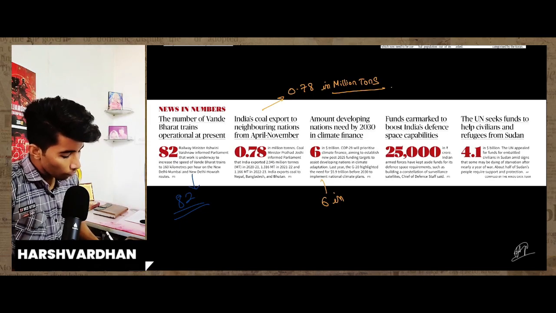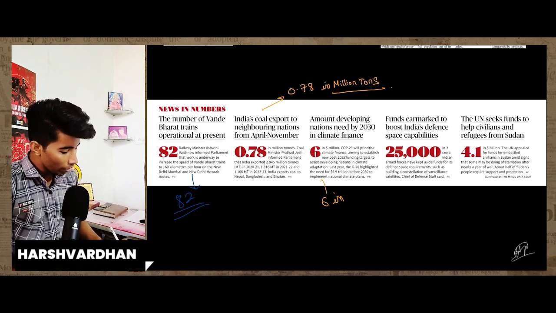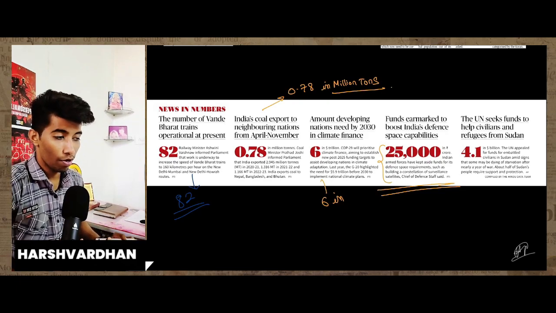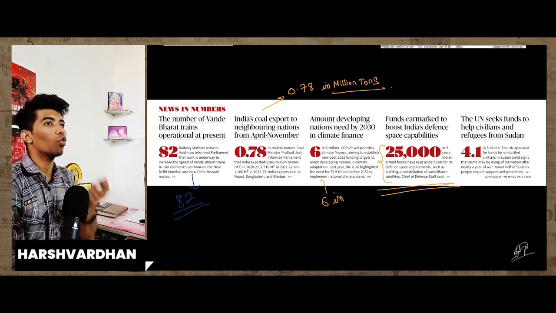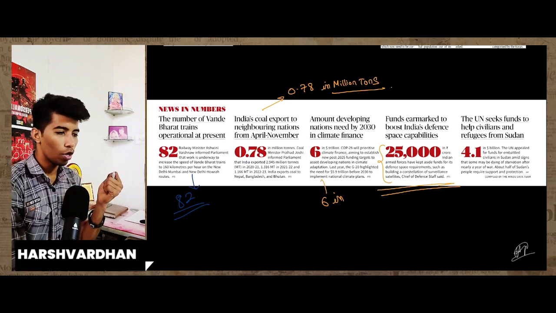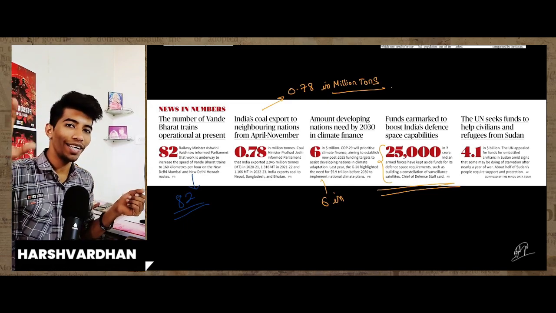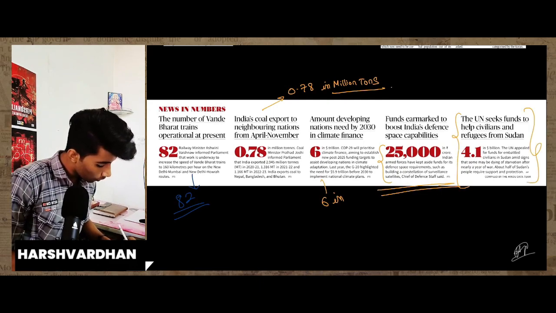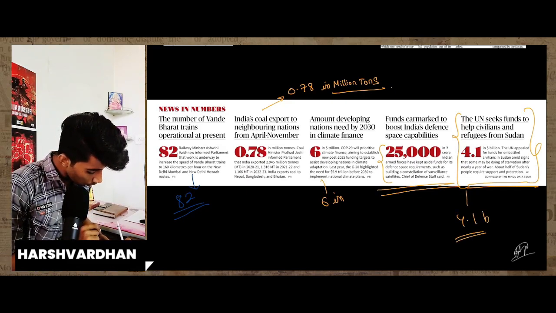When you talk about the funds earmarked to boost India's defense space capabilities, you can easily say they are 25,000 crore rupees, given to boost India's defense space capabilities. It will help to create some of the most significant missions for our country, and it is useful when you talk about India's position in space. And we all know that when we talk about India's space, ISRO is the first choice. The UN seeks funds to help civilians and refugees from Sudan. You can see here, the UN is seeking $4.1 billion.